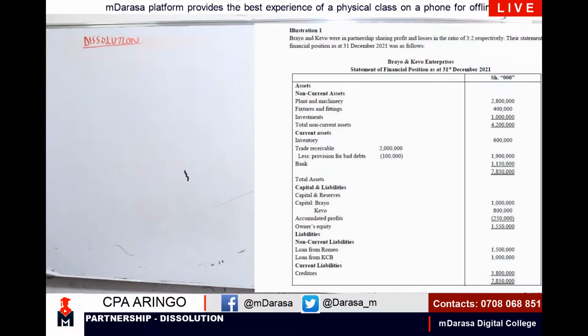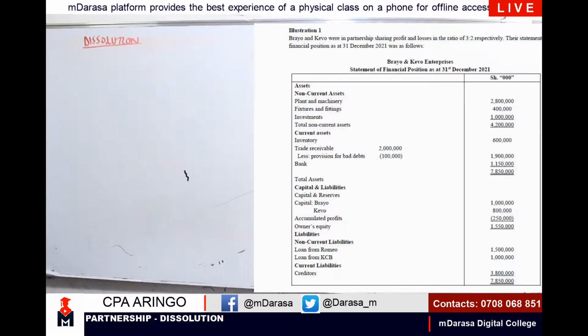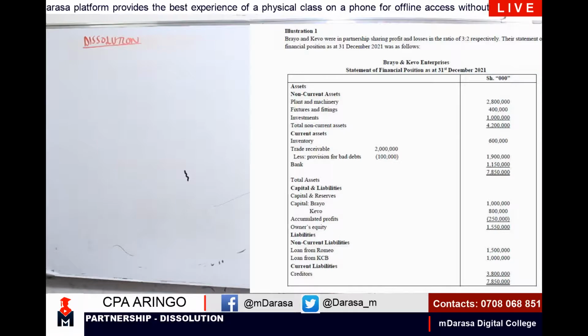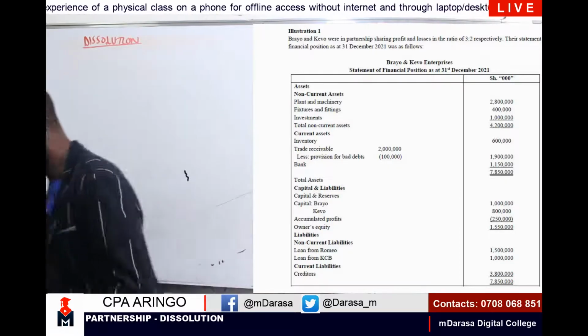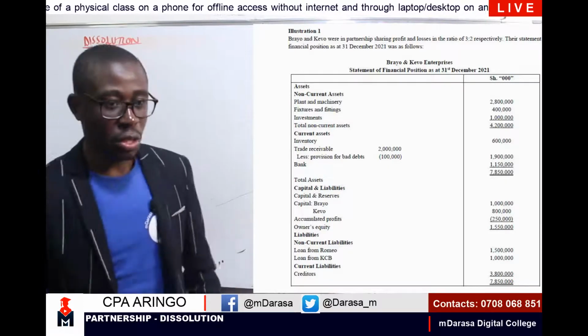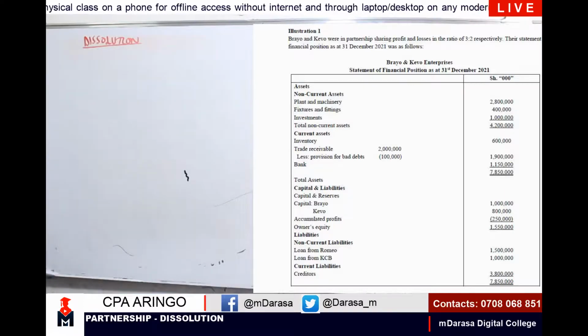I'm going to squeeze this question here so that we can have it clearly. So at this point, preparing our realization account, this is what will be required to do. So I'm going to have my realization account at this point.